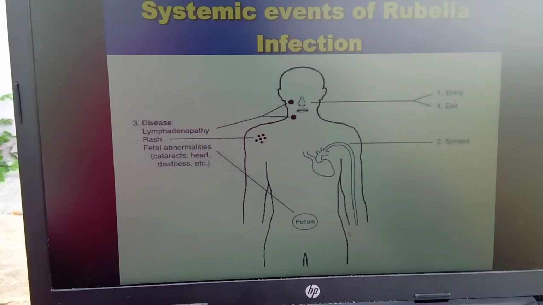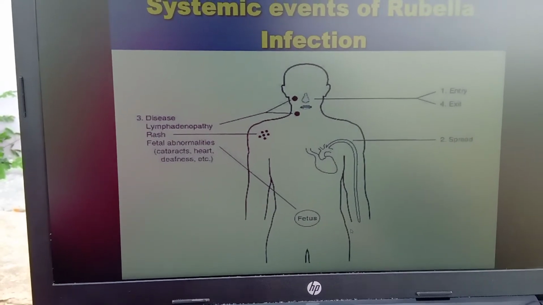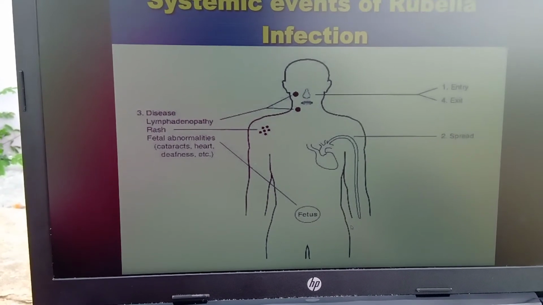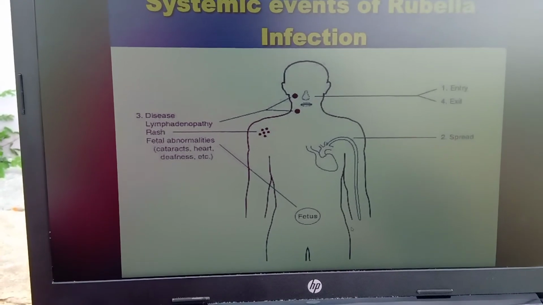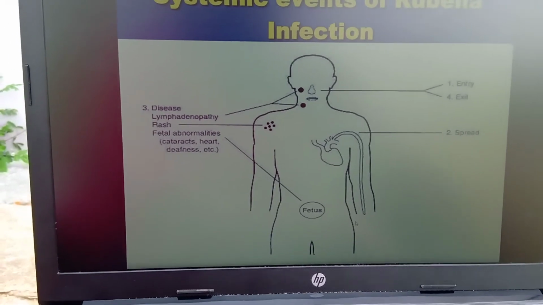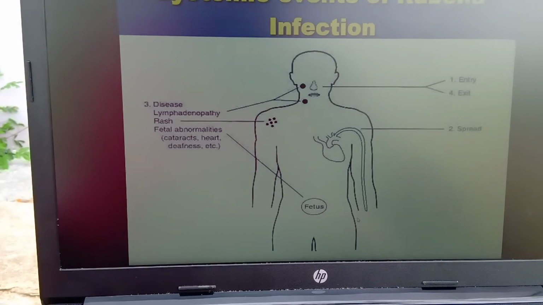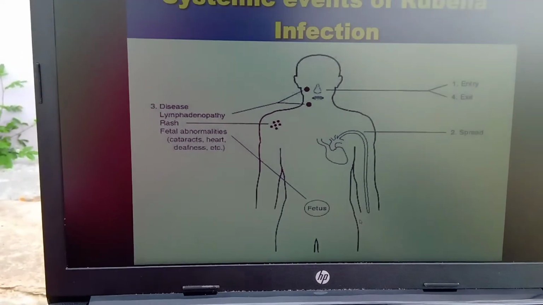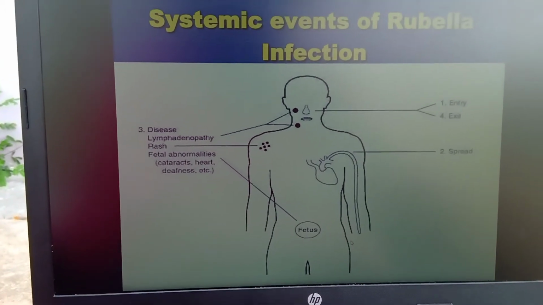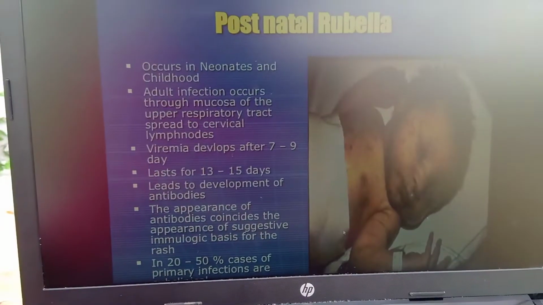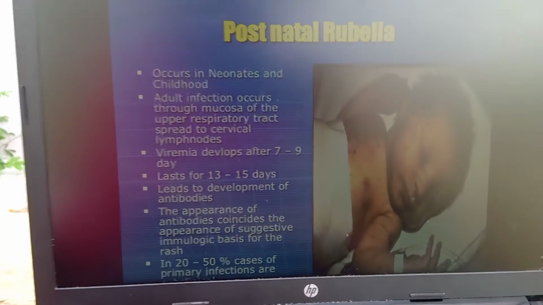These are the systemic events of rubella infection. Entry is through the respiratory tract and exit is through the nose. It then spreads through our circulatory system, and lymphadenopathy occurs, during the process of fetal development. So how does postnatal rubella occur?